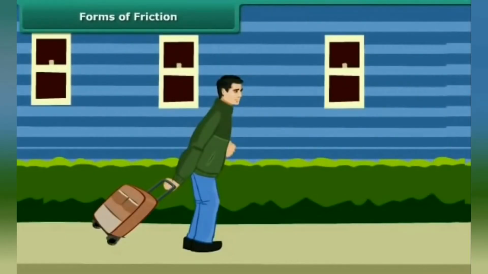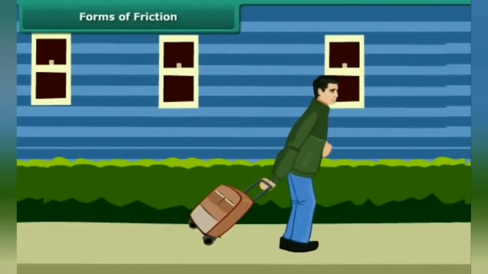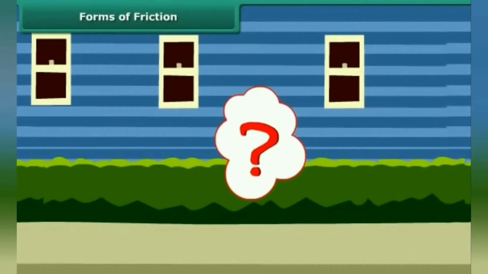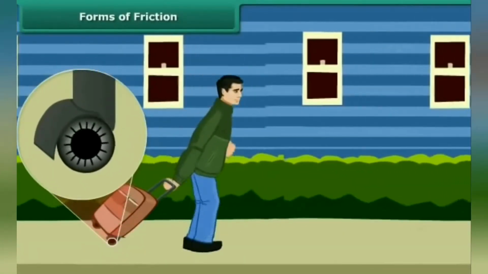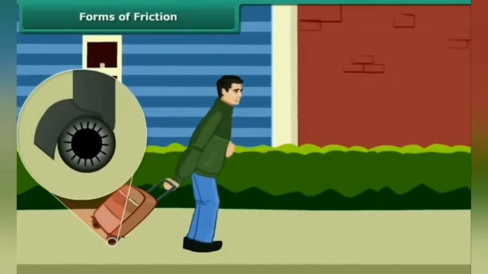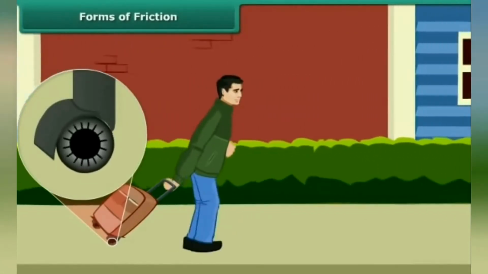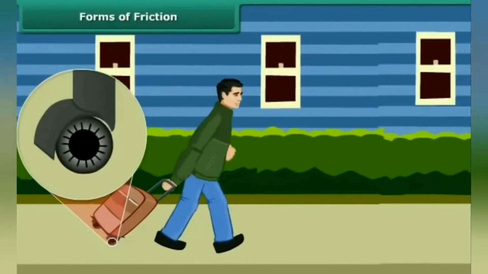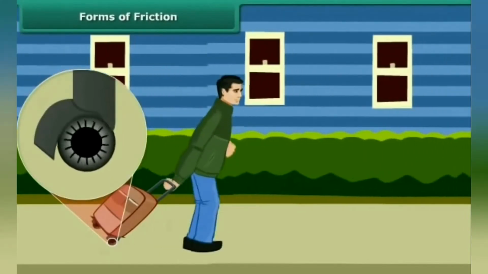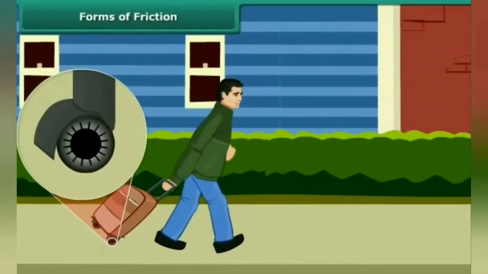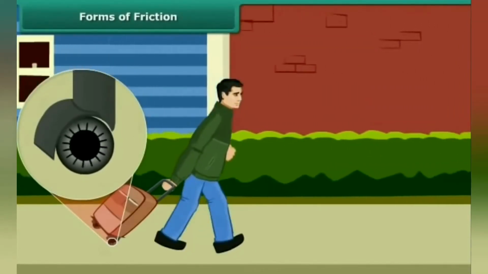It is found that a heavy luggage attached with rollers can easily be moved by even a child. Have you wondered why? It is found that it is much easier to move a heavy load from one place to another by placing it over a cart with wheels than to move it by sliding it over the surface. It is because of the fact that rolling friction between the two surfaces is much smaller than the sliding friction between them.